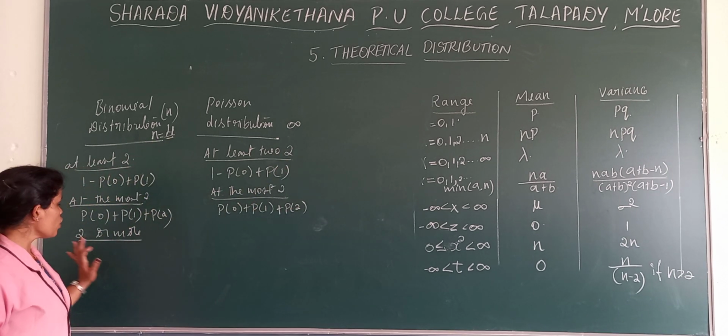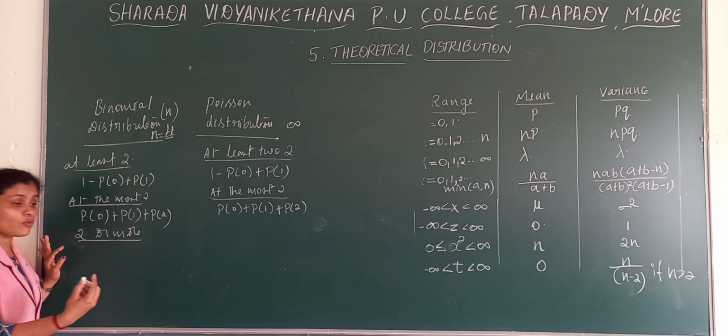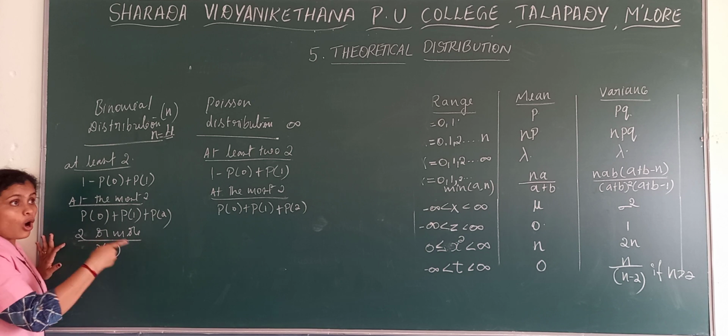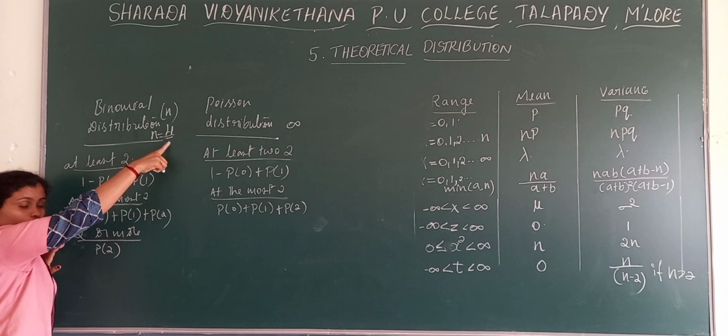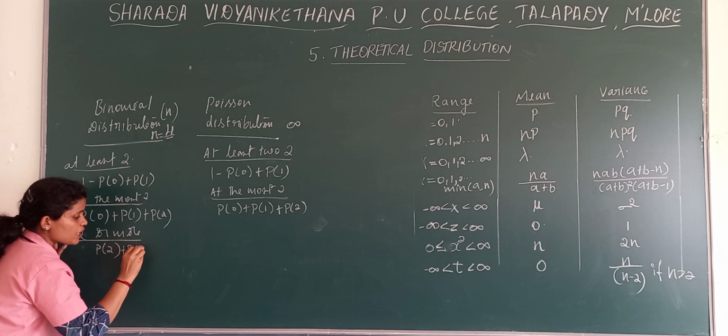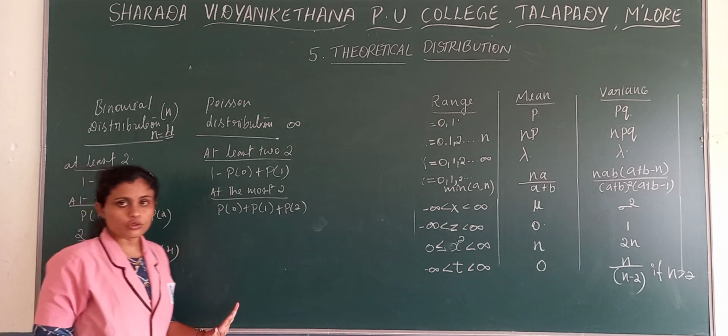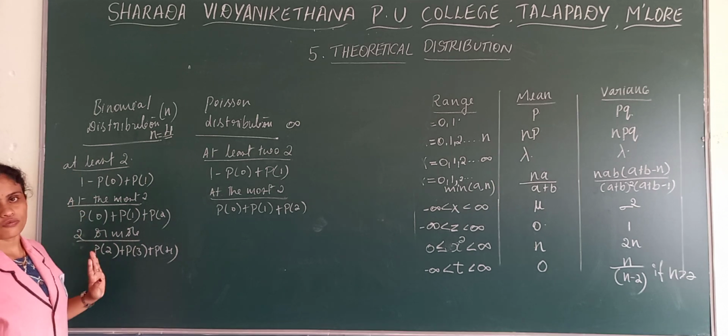For binomial, 2 or more means P2 plus P3 plus P4, only till 4.